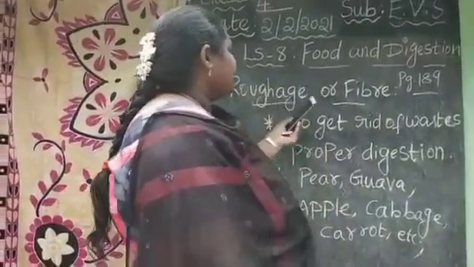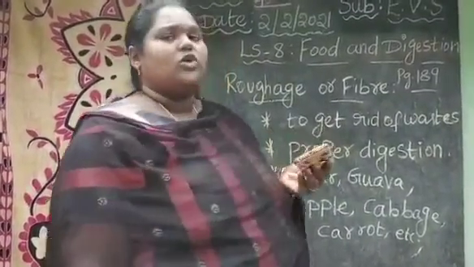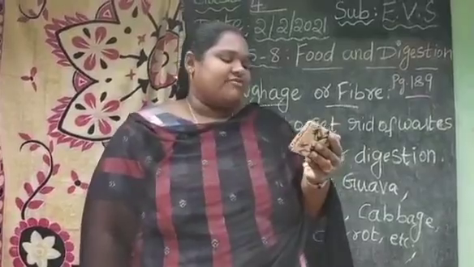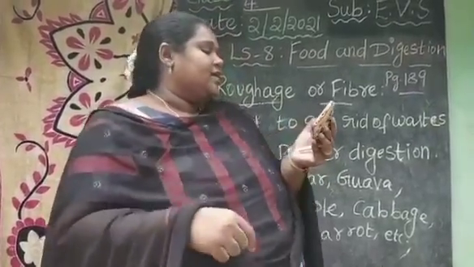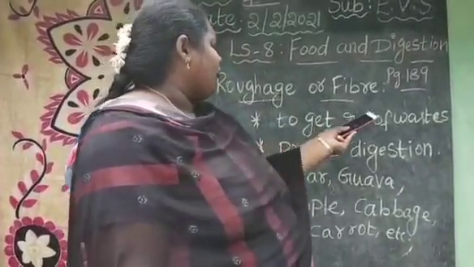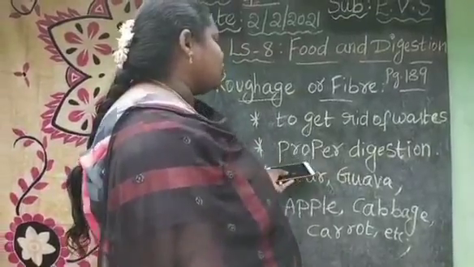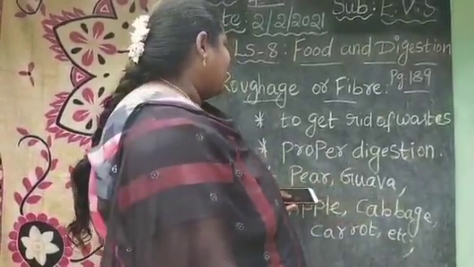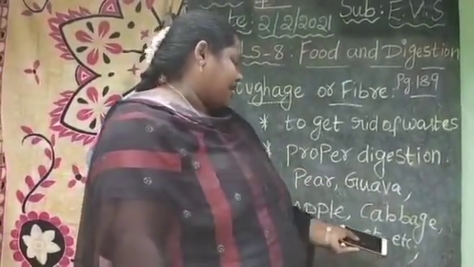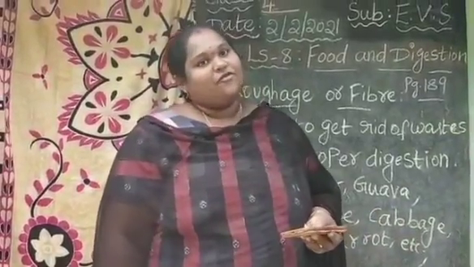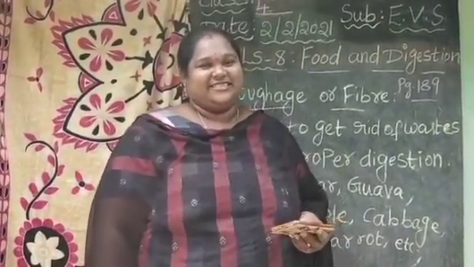So roughages or fibers are very important to our body. Roughage is a fiber present in the food we eat. It helps our body to get rid of waste. It helps our body in proper digestion of food, and pear, guava, apple, cabbage, carrot, etc. are the examples of roughage or fibers.